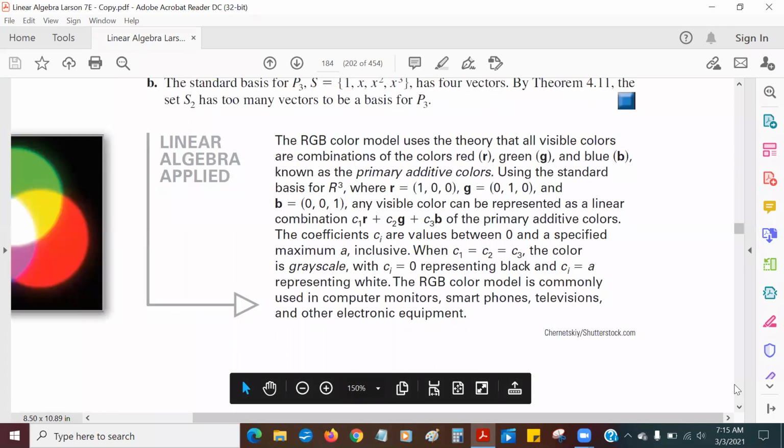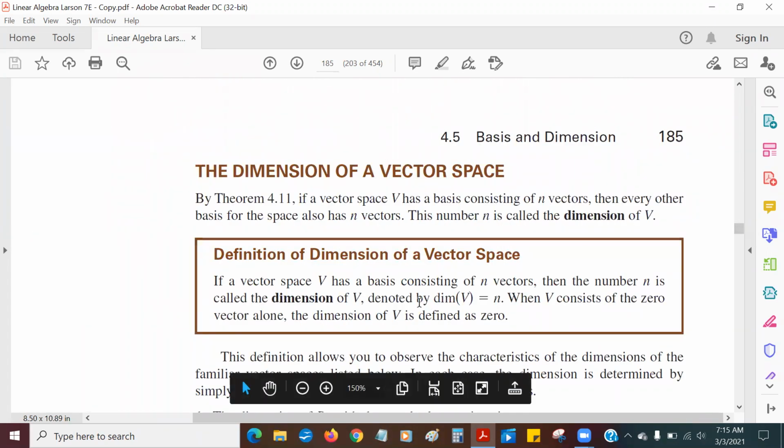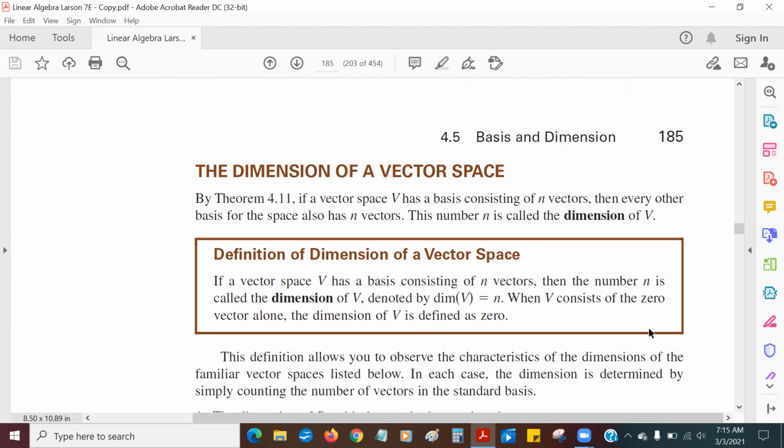And here we go. If a vector space V has a basis containing n vectors, now we just learned before that if it has one basis with n vectors, then all the bases are going to have n vectors.